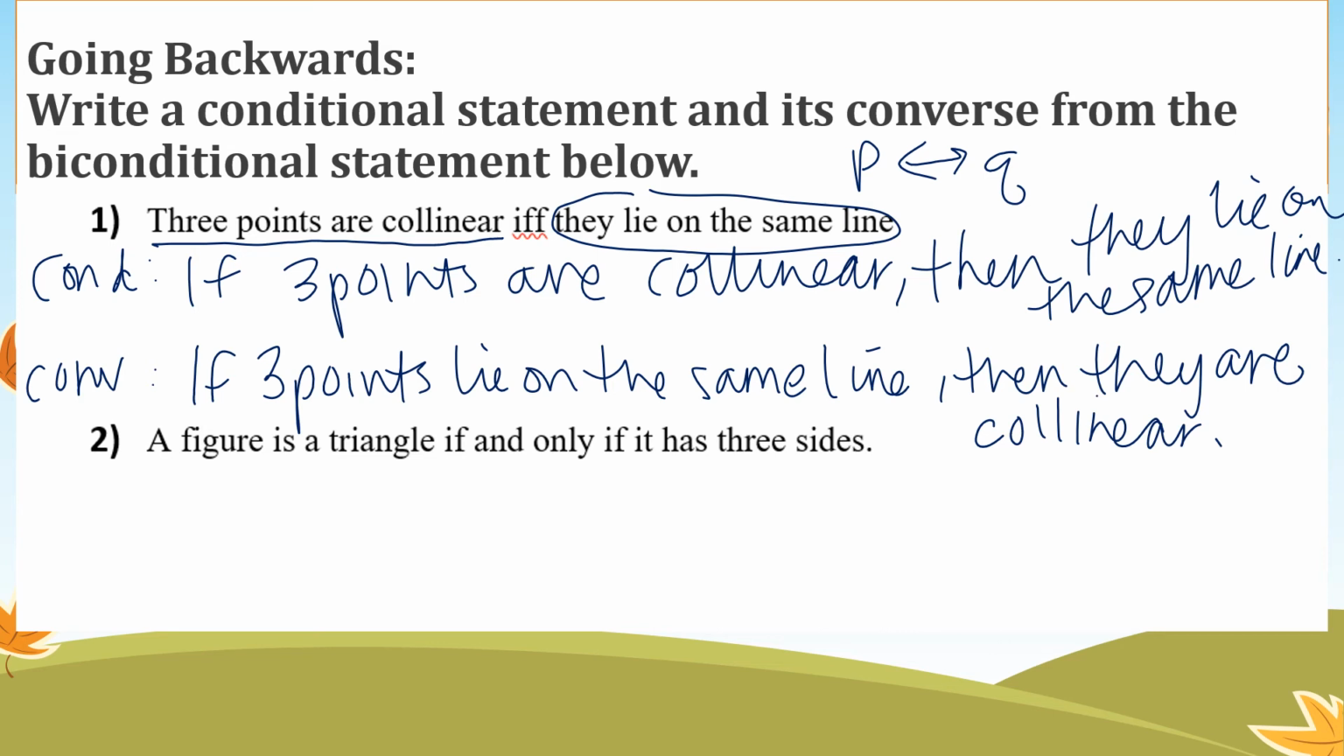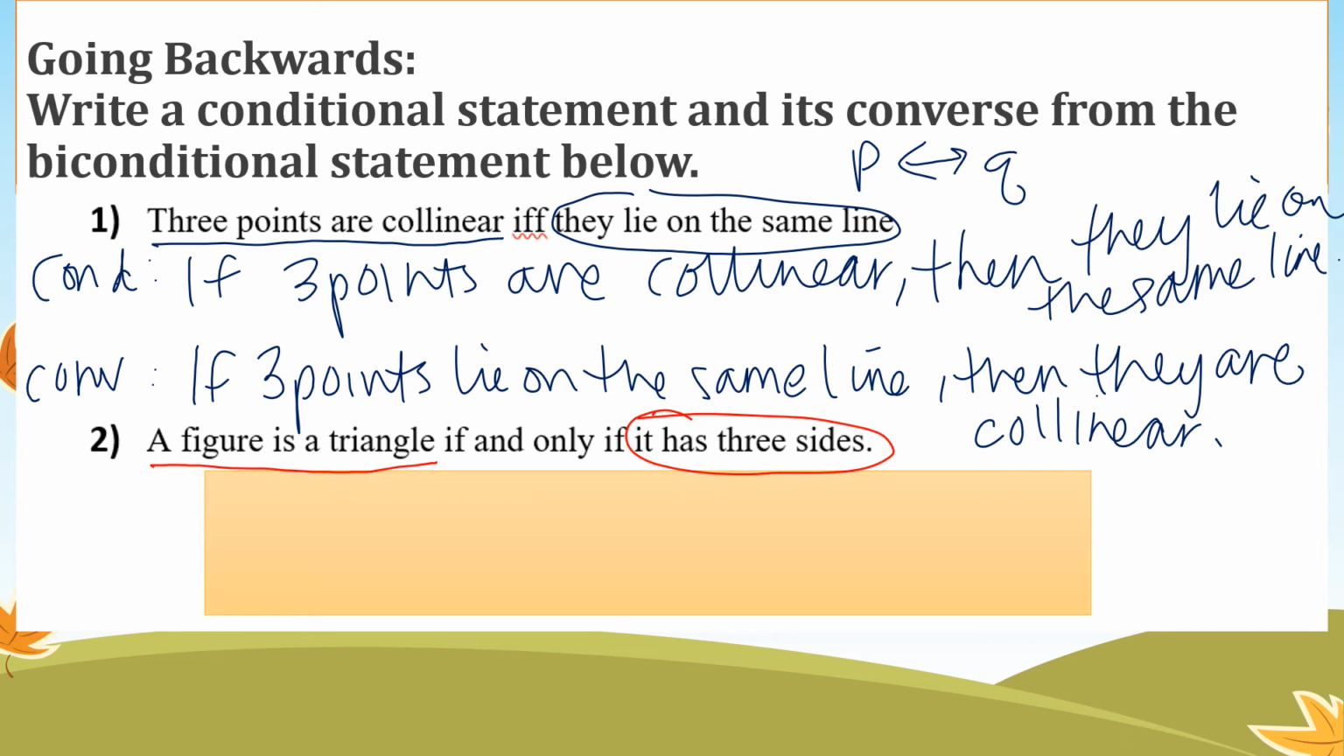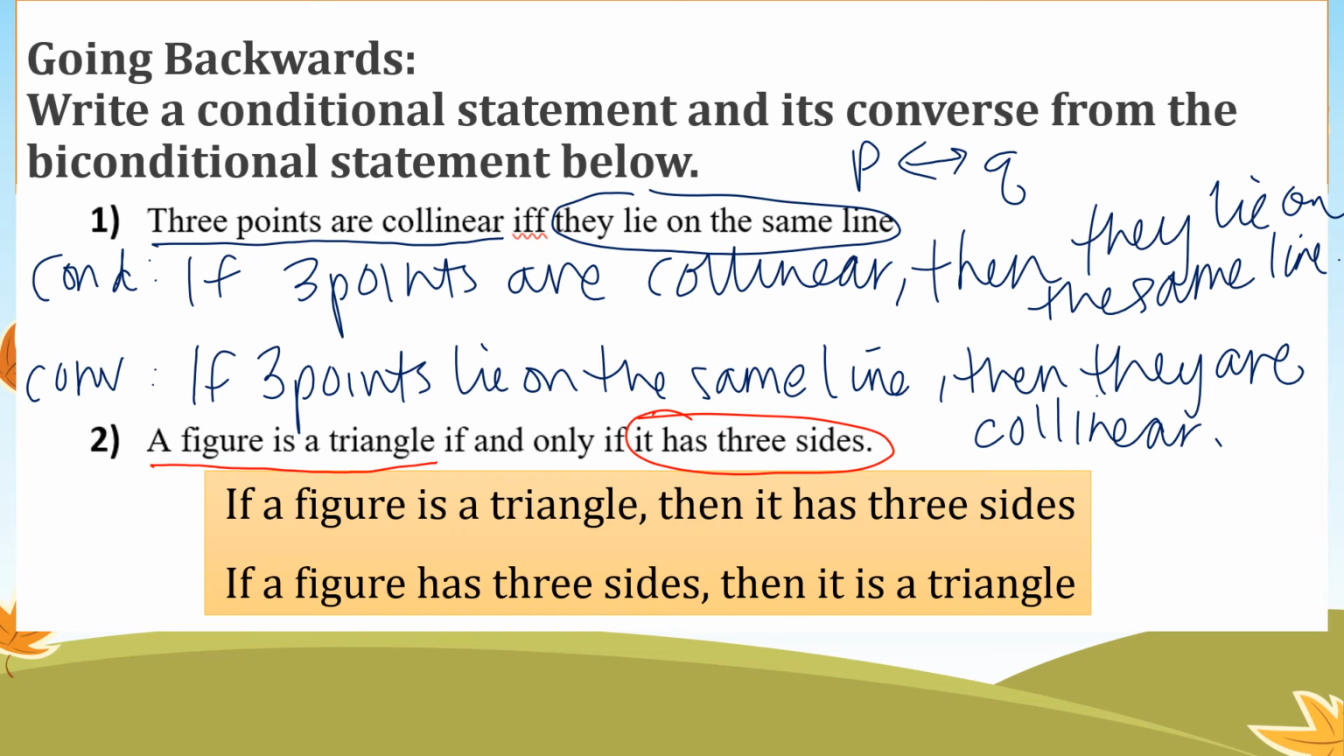Number 2, a figure is a triangle if and only if it has 3 sides. So this is my hypothesis. It has 3 sides is my conclusion. So my conditional would be if a figure is a triangle, then it has 3 sides. My converse, you flip your hypothesis and your conclusion. So it would be if a figure has 3 sides, then it is a triangle.